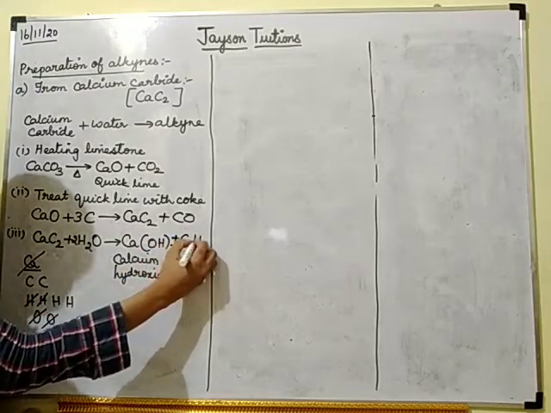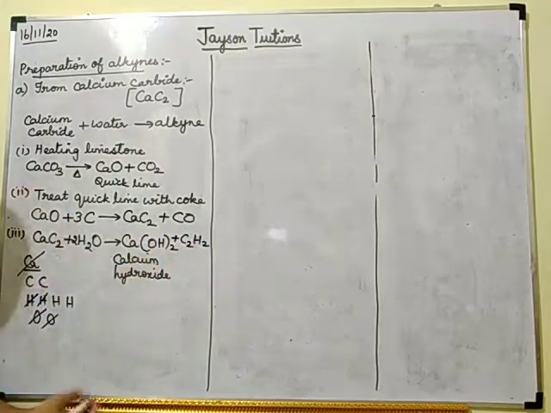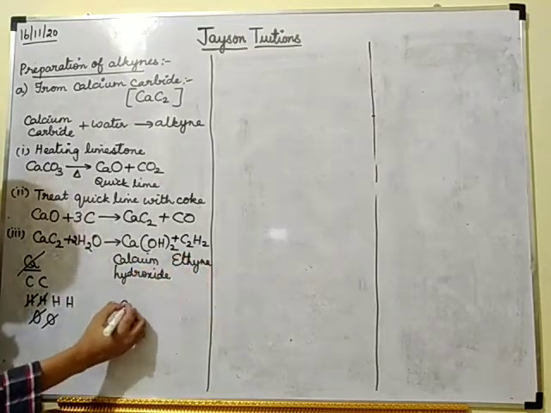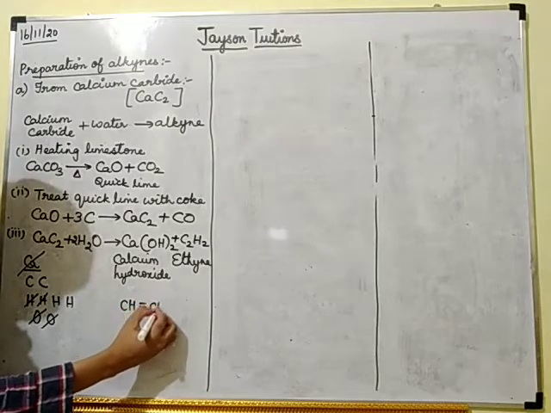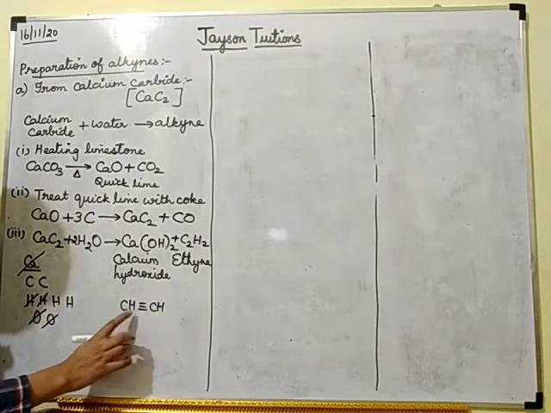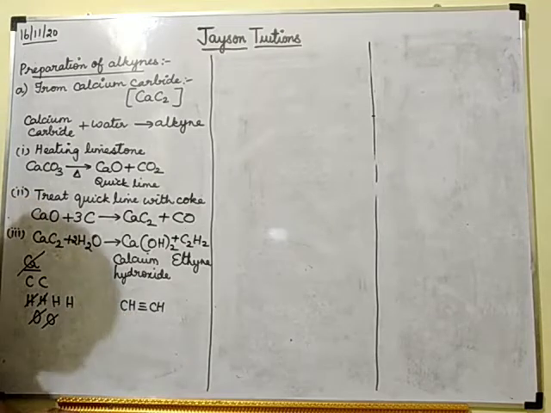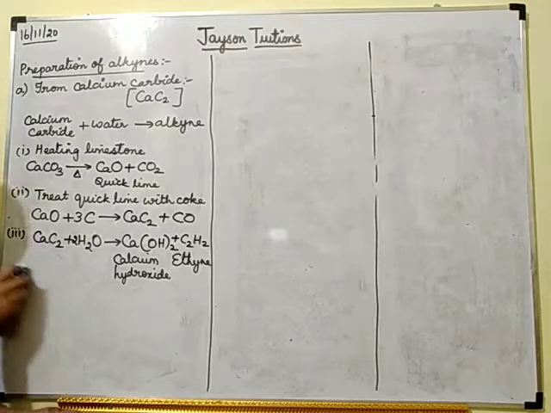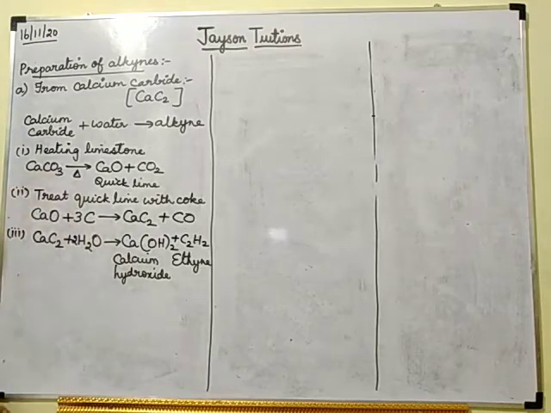So C2H2. C2H2 is nothing but ethyne. How is it C2H2? It is CH triple bond CH, so C2 and H also 2. So this is the first method of preparation of alkynes.